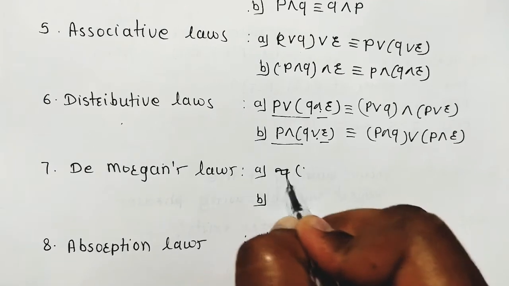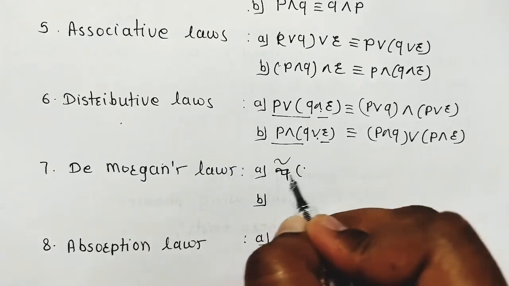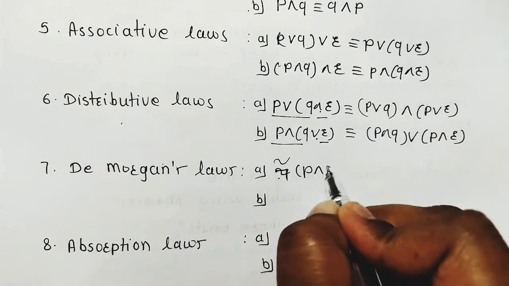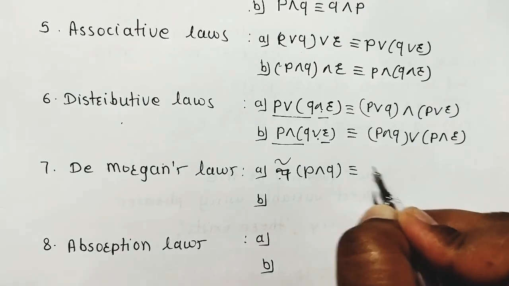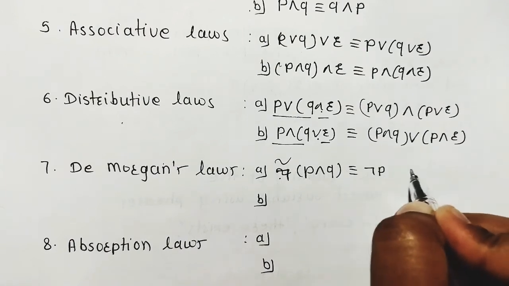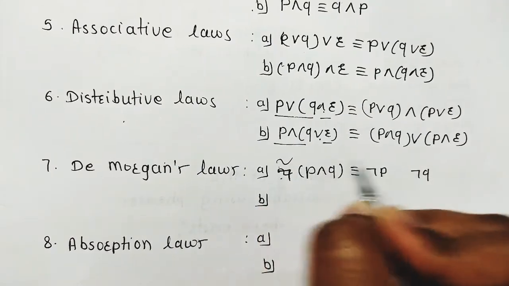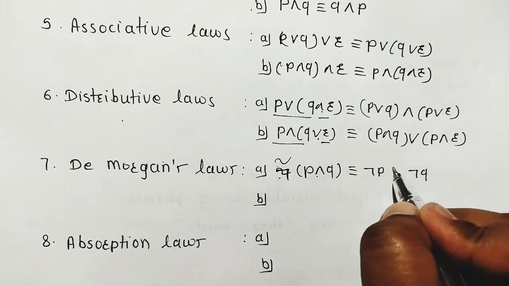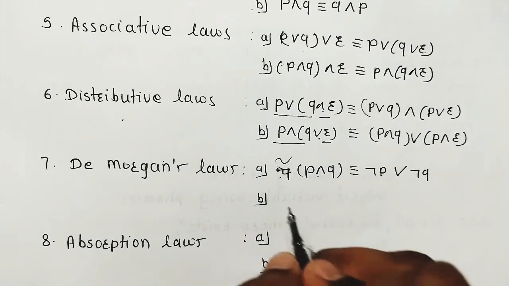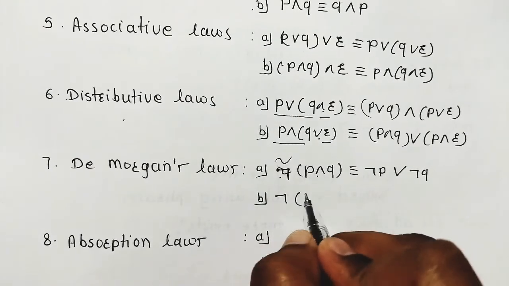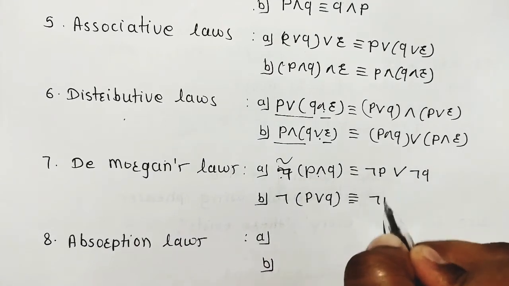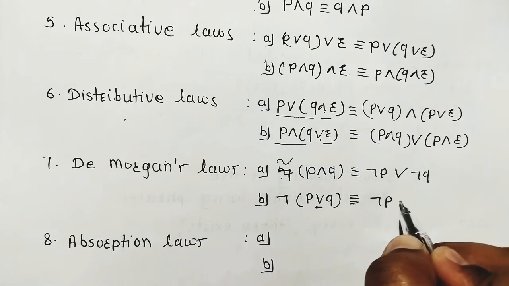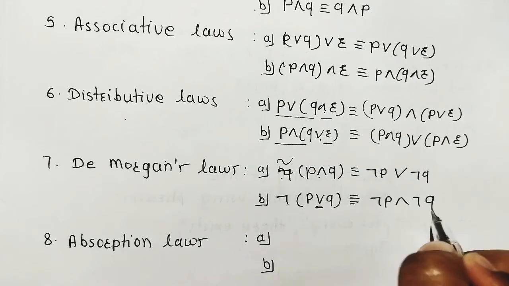Negation of, use this or this symbol. Negation of P and Q is logically equivalent to negation. Just apply negation here: negation P, negation Q. Okay, just the opposite of this symbol, or. This is called De Morgan's law. Negation of P or Q is logically equivalent to negation P, here is and, then negation Q.